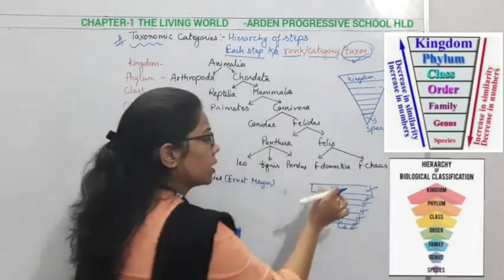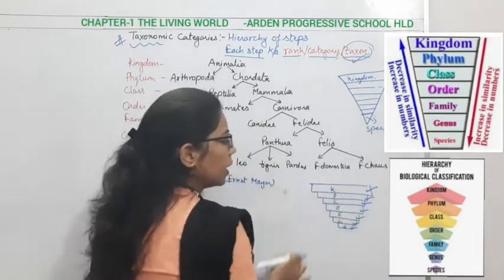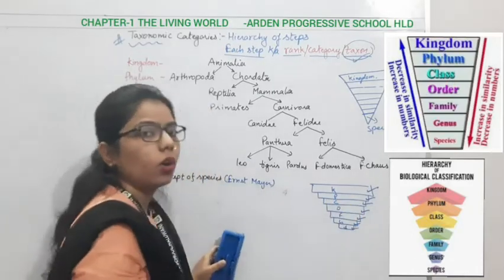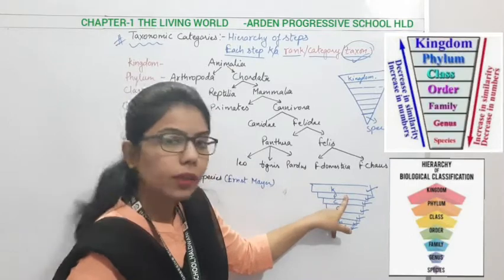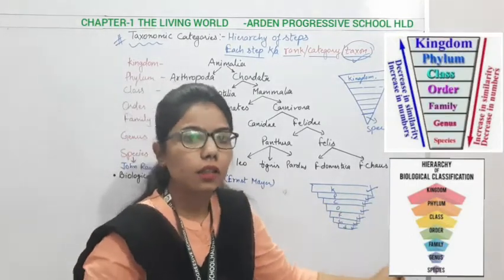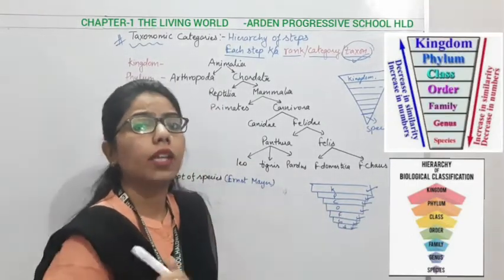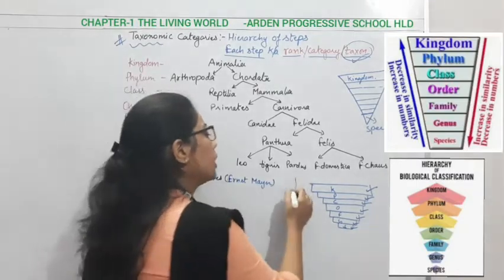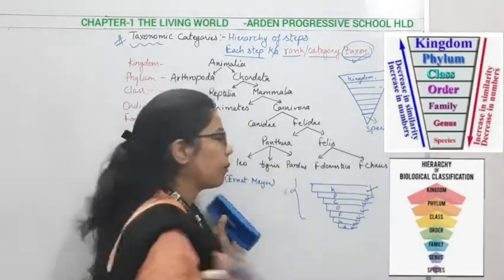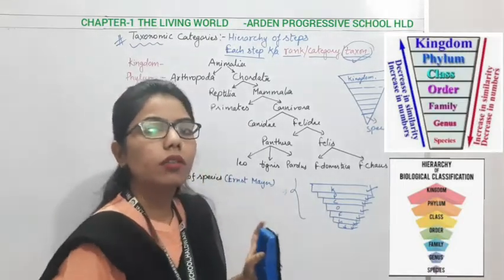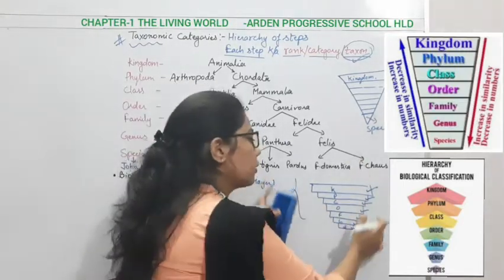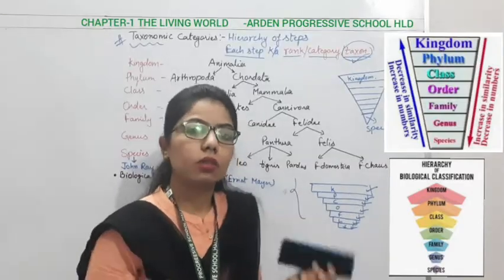You will call it the kingdom category, phylum category, class category, or kingdom taxon, phylum taxon. This is a taxon. The plural form is taxa. When we combine all these categories or taxons, we use the word taxa, and the whole classification is known as taxonomy.